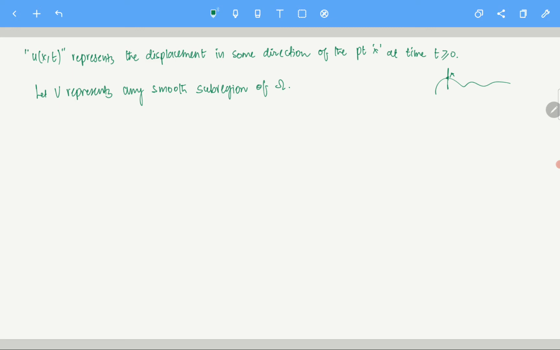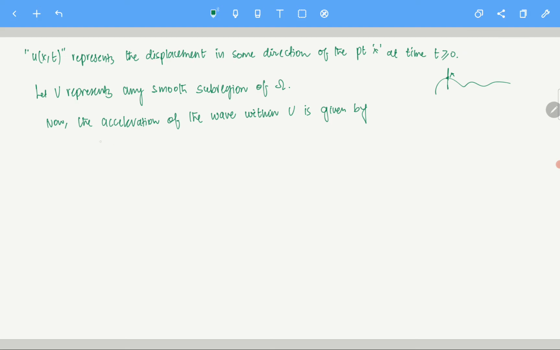Okay, so what is the acceleration within V? The acceleration of the wave within V is given by this, right?